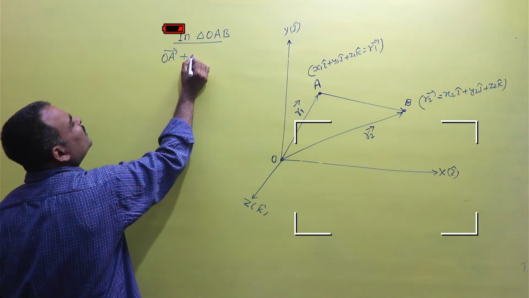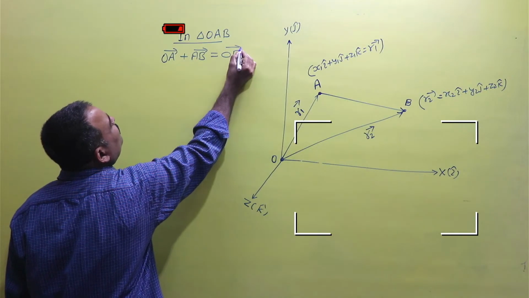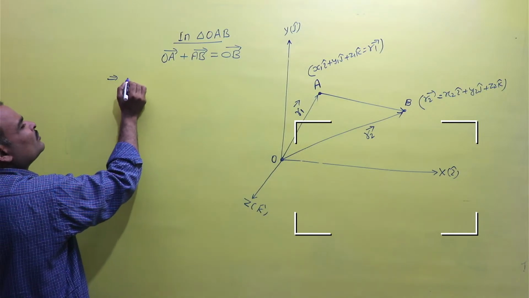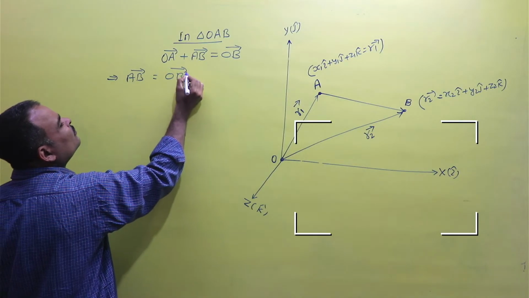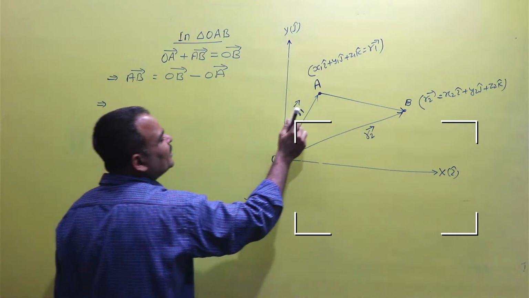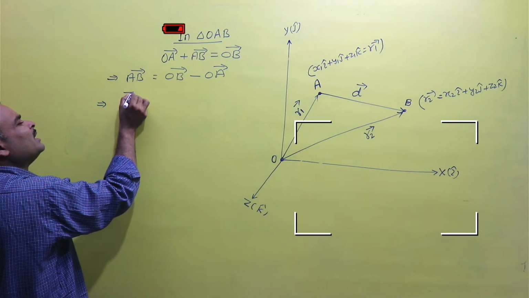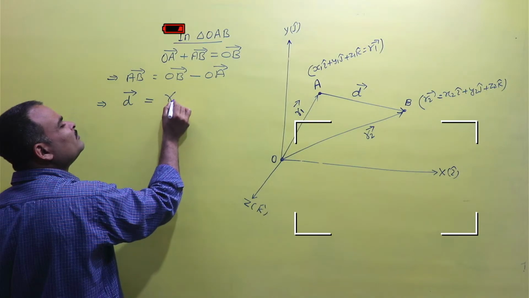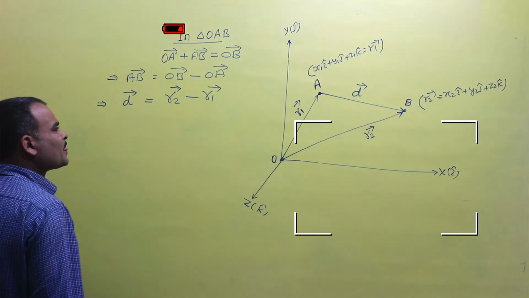So AB is equal to vector OB minus vector OA. So AB is the displacement represented by vector D, and OB is vector R2 and OA is vector R1.